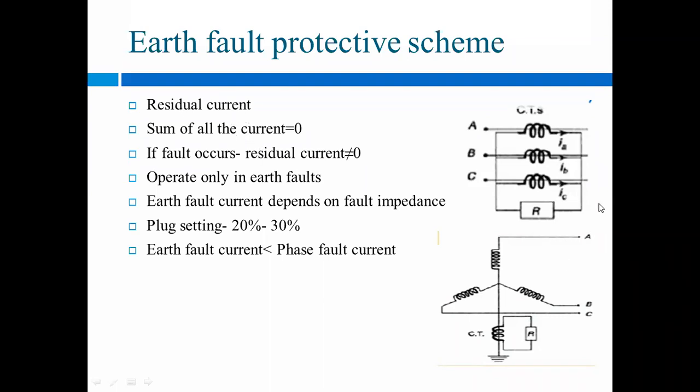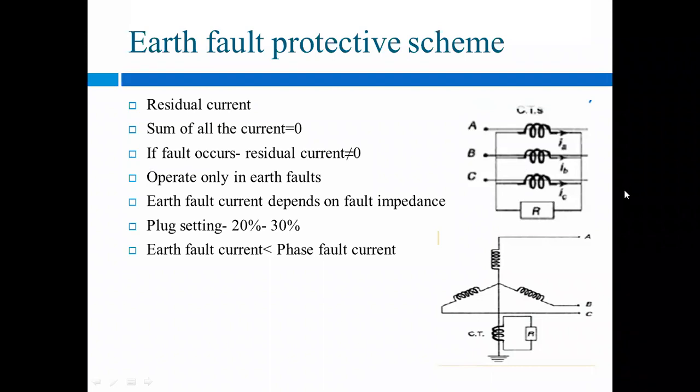Okay, and if the sum of that residual current is equal to 0, then your circuit is protected, means it is under normal operating condition.